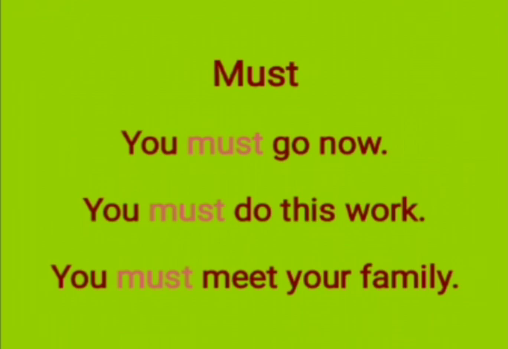Must. We use must and must not to express necessity and compulsion. Must not is not commonly used as a modal; it is just the negative of must. They are used for compulsion. You must go now. You must do this work. You must meet your family.